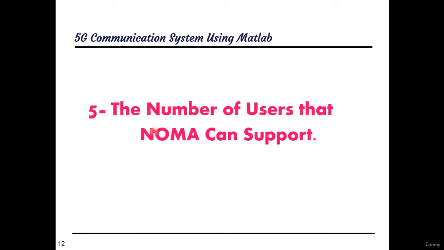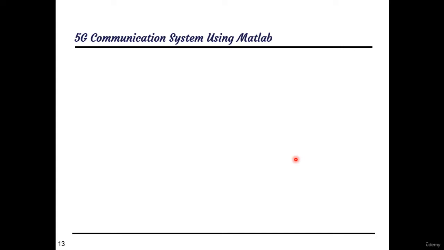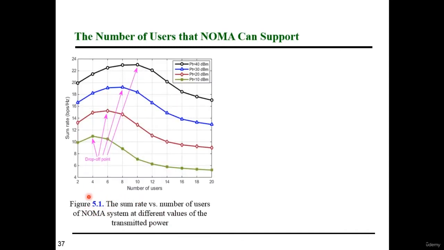The fifth outline, the number of users that NOMA can support. An important question is how many users NOMA can support. By using detailed steps in Matlab, you will get the following results. Figure 5.1 shows the achievable sum rate versus the number of users at different values of the transmitted power. It is clear that as the number of users increases, the interference level increases, which results in a degradation in the achievable sum rate capacity.